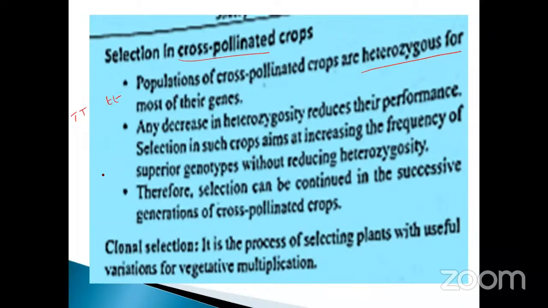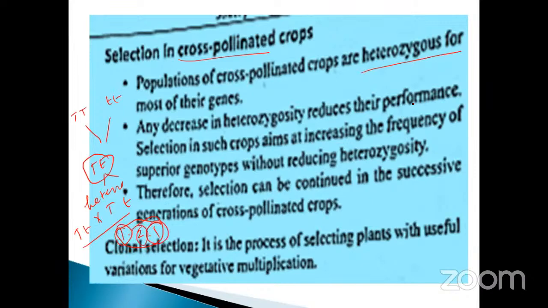This is homozygosity, isn't it? When you cross these two, you will get capital T, small t. This is called heterozygous. They give two types of gametes, capital T, small t. Again cross with capital T, small t, you will get a 1:2:1 ratio. Already you know all about the monohybrid cross. Here this is homozygous, this is also homozygous, and this one is heterozygous.